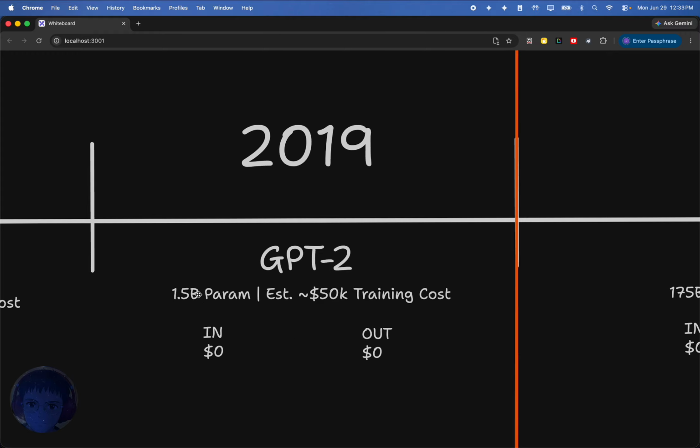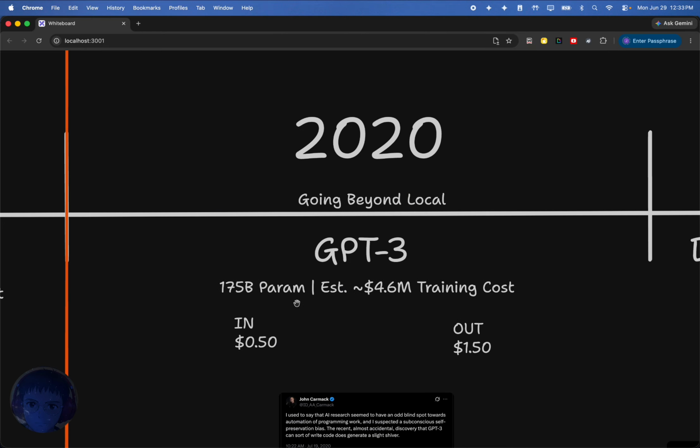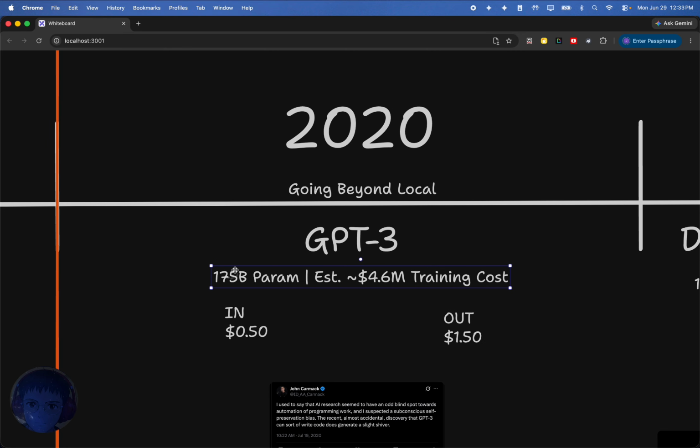Like a 1.5 billion param model, that's going to run on a pretty mid-sized computer for the time, probably. Actually, well, 2019, maybe mid to high, but for the most part, this is a very realistic model you can run locally. Whereas with GPT-3, this is very much beyond local, right? Most computers, if not every computer watching this video, probably cannot run this model locally.